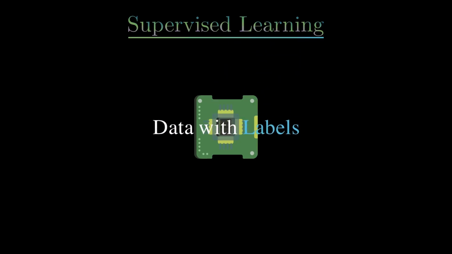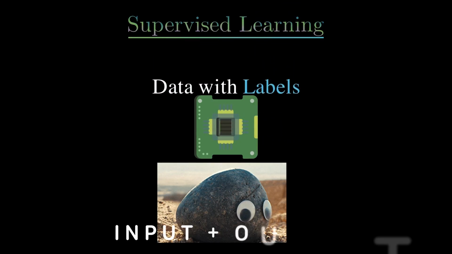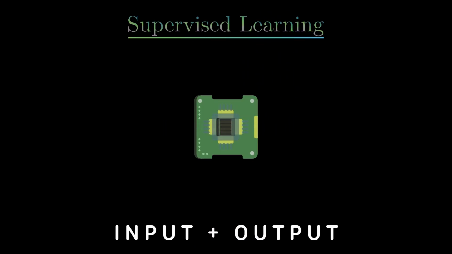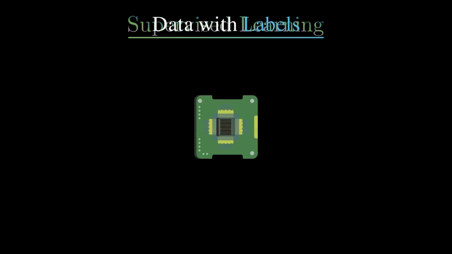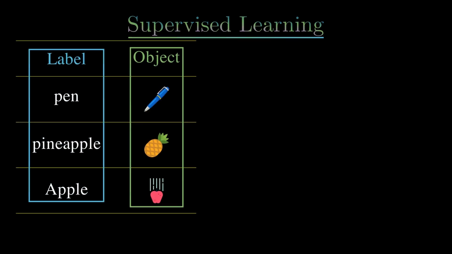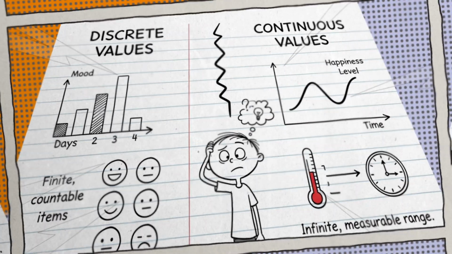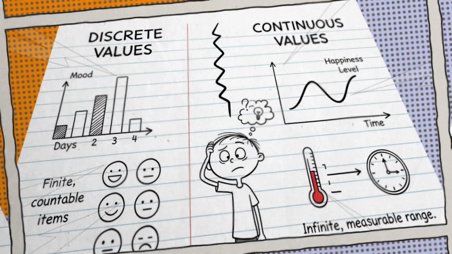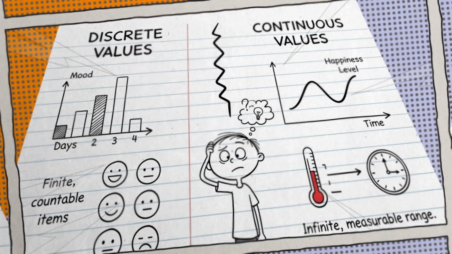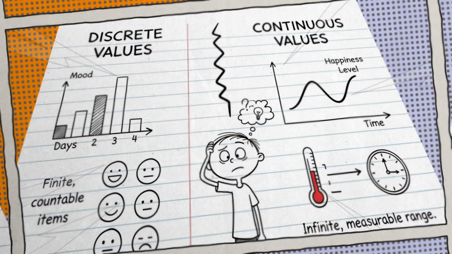Supervised machine learning is when a machine is trained on labeled data. Essentially, the machine gets a chance to look at both inputs and outputs in a dataset. From there, it learns how to predict an output based on a given input. The predictions it makes can fall into two categories of values. These are discrete values and continuous values. Continuous values are numbers that exist within a range, like the value of pi, or something more abstract, like the value of a feeling. Discrete values, on the other hand, are fixed, like the number of cars in a parking lot or the color of a fruit.